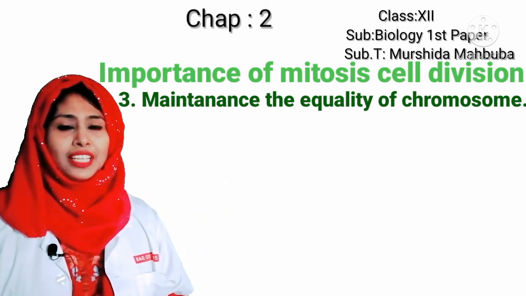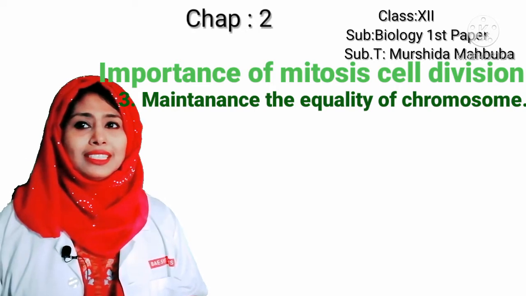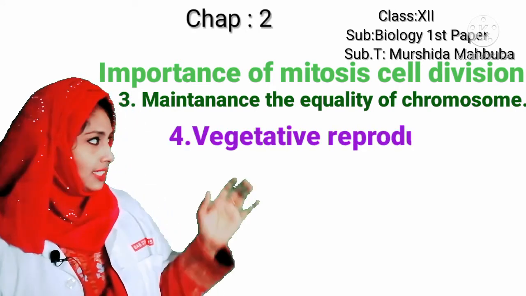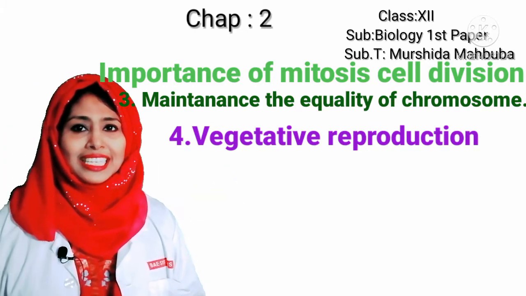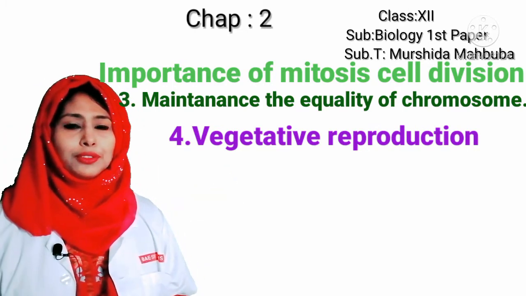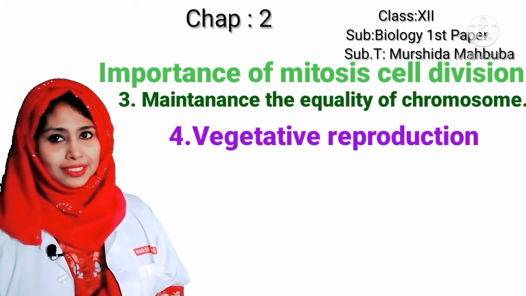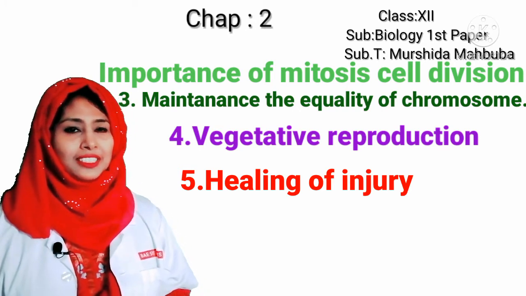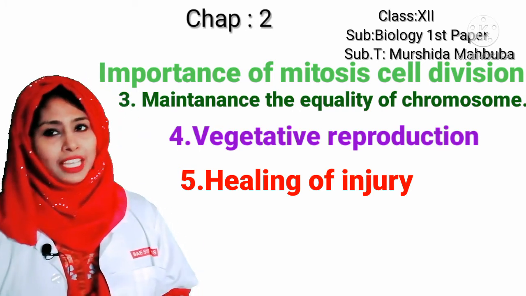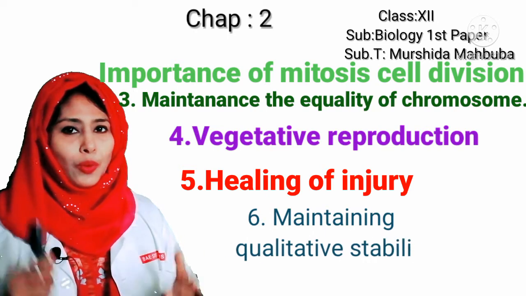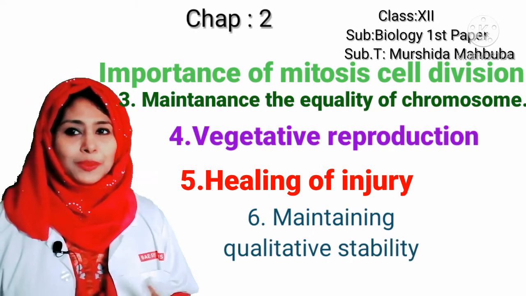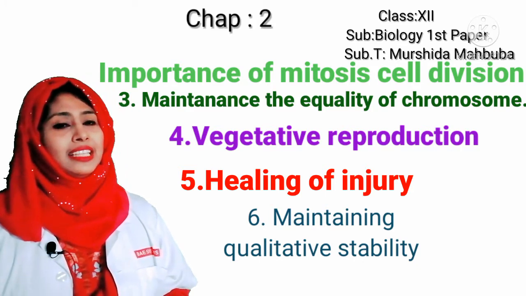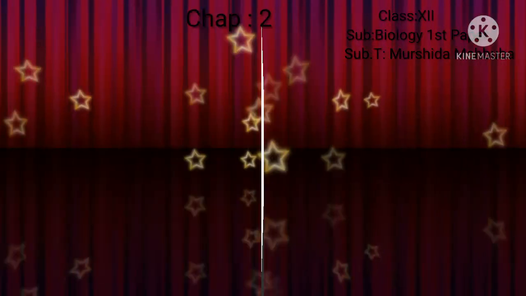Then maintenance the equality of chromosomes. By this type of cell division, all the body cells bear the same number of chromosomes. Then vegetative reproduction. This cell division helps to reproduce vegetatively of an organism. Healing of injury. This process of cell division helps to heal up the injury. Maintaining qualitative stability. This process of cell division maintains qualitative stability in the living organisms.